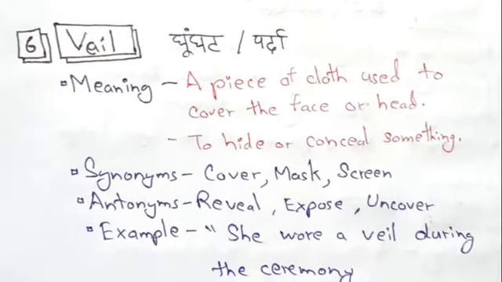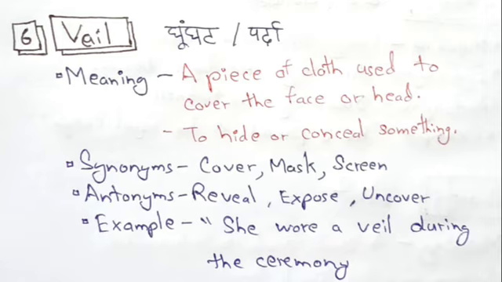The next one is veil, घूंघट या पर्दा. Meaning इसका है piece of cloth used to cover the face or head to hide or conceal something. Synonym इसका है cover, mask और screen. Antonym reveal, expose and uncover. Example: She wore a veil during the ceremony.